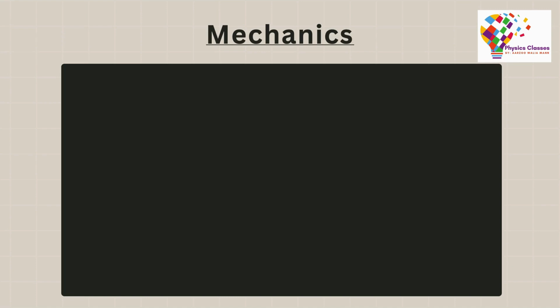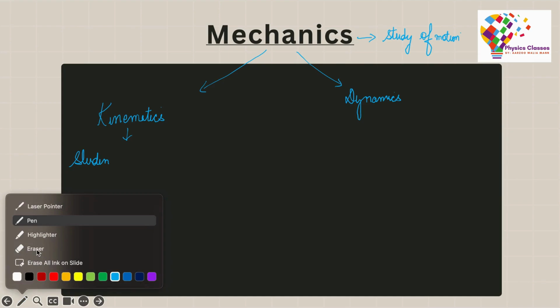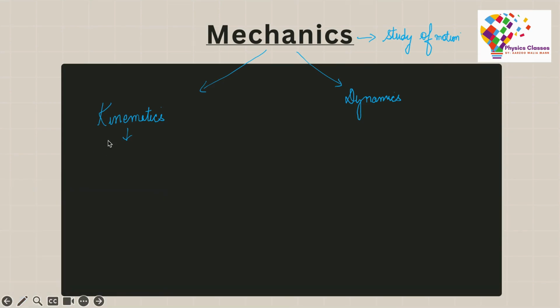To start with, we are talking about the term mechanics. What exactly is mechanics? Mechanics simply refers to the study of motion. Whenever you want to study anything about motion, we would say that we are studying mechanics. Now this mechanics is actually divided into two parts. We have something known as kinematics and we have something known as dynamics.